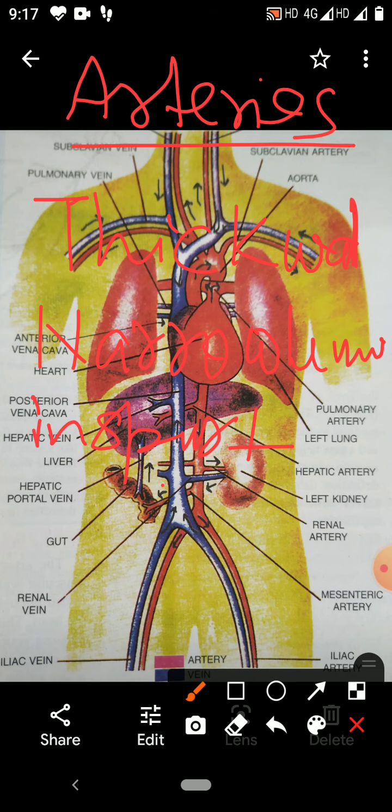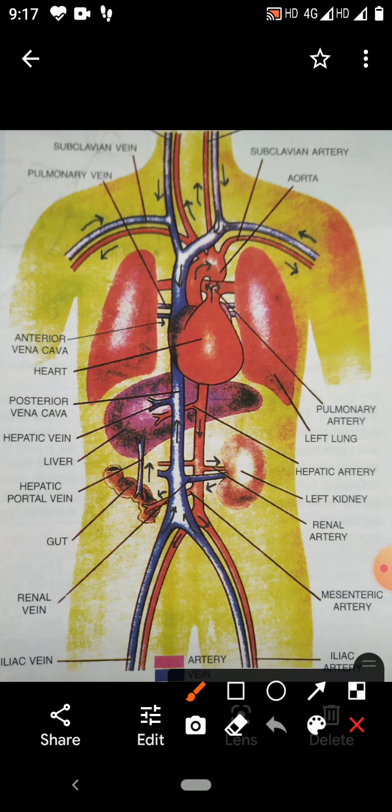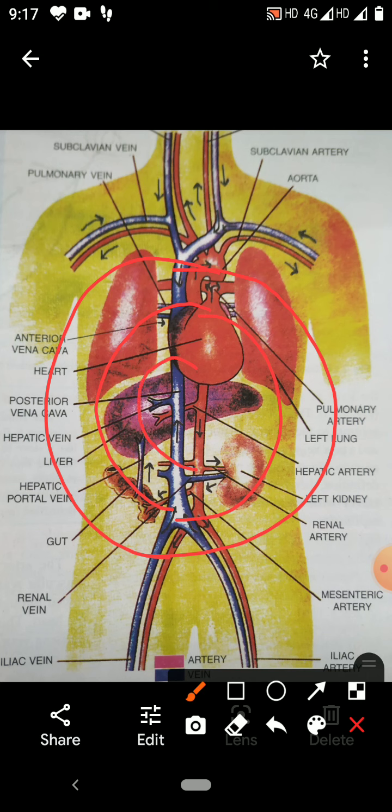When you see the structure of the arteries, you will find it has a thick muscular wall and a narrow lumen. There is an external layer made up of connective tissue.